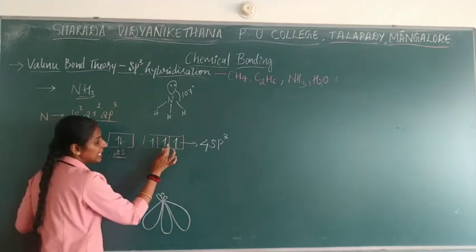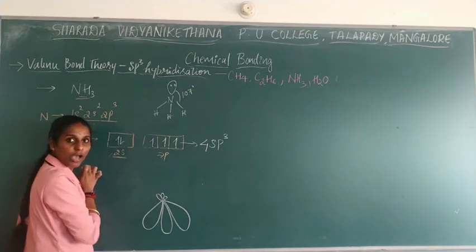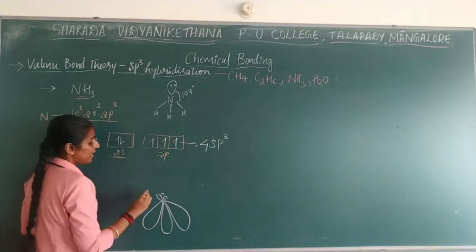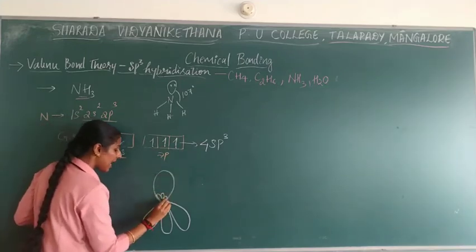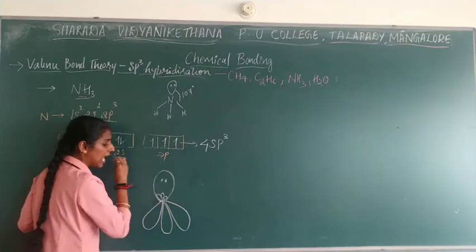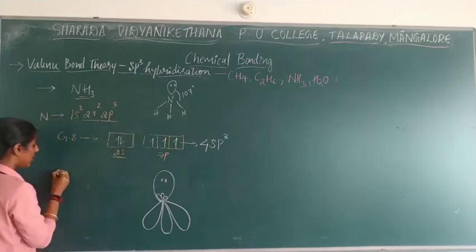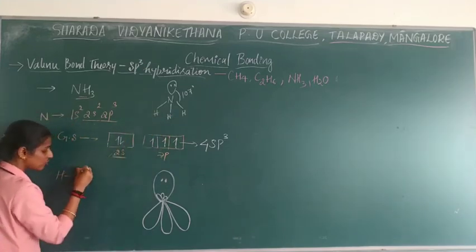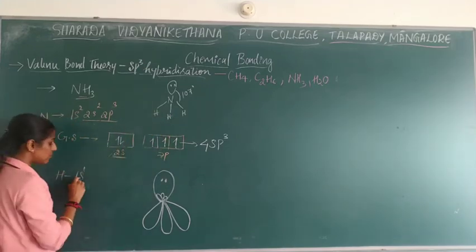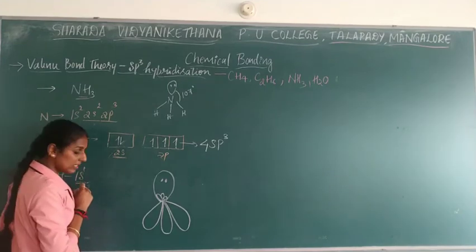So only these 3sp orbitals will go for hybridization, and these two electrons will remain as lone pair of electrons, and you need to give hydrogen. Hydrogen is having electronic configuration 1s1, which is shown with the spherical diagram.